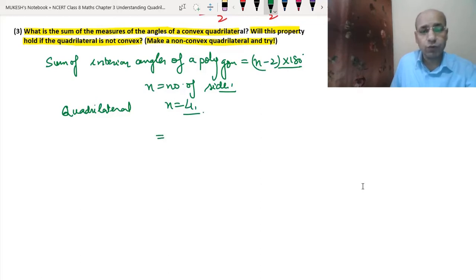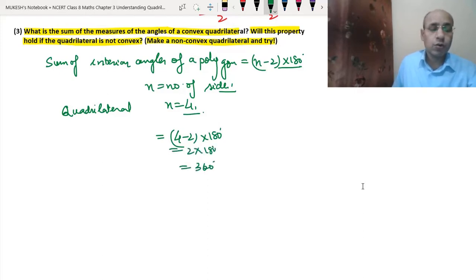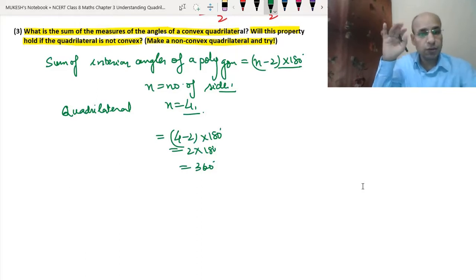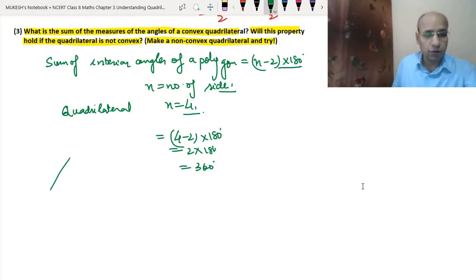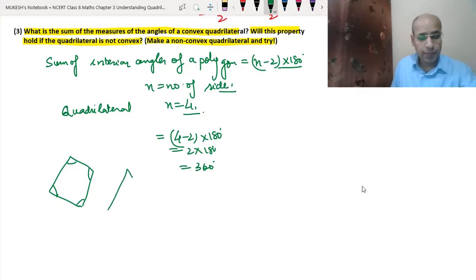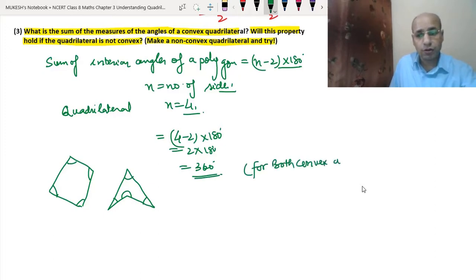So let's apply the formula. 4 minus 2 into 180 degrees. That means we get 2 into 180 degrees, so we get 360 degrees. This holds whether the quadrilateral is convex or concave. See, this is a convex quadrilateral. Then the sum of this angle, this angle, and this angle will be 360 degrees. See, this is a concave quadrilateral. The sum of this angle, this angle, this angle, and these are the interior angles, again will be 360 degrees. So it is 360 degrees for both convex and concave.